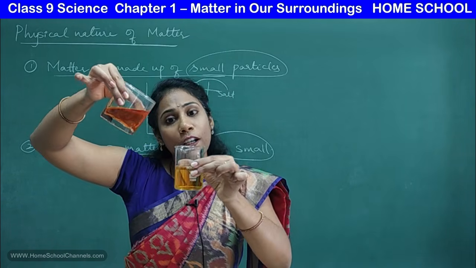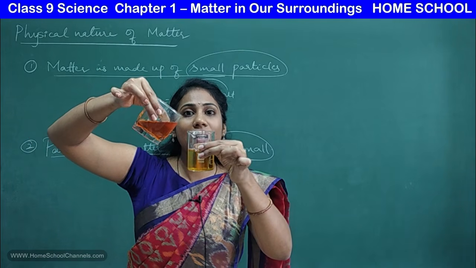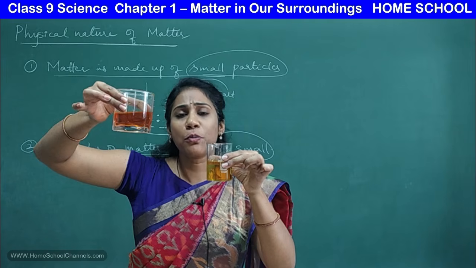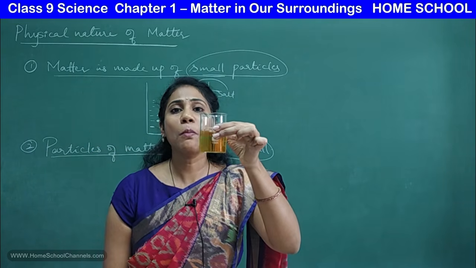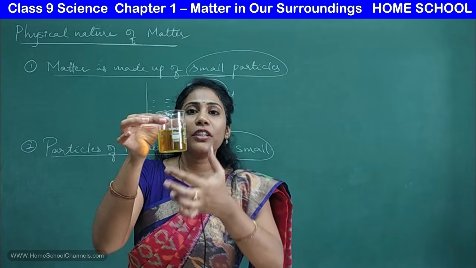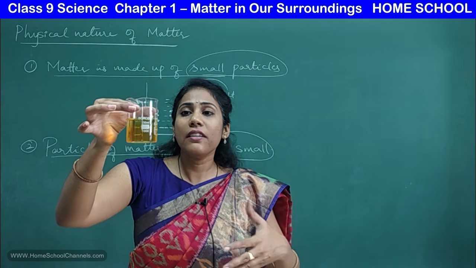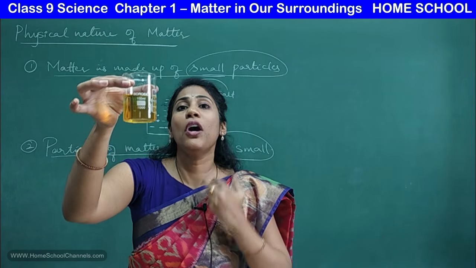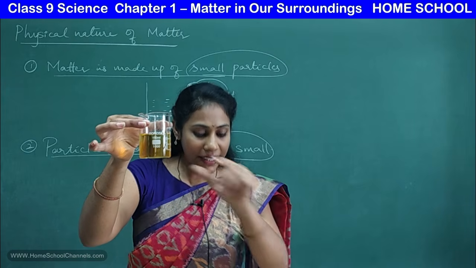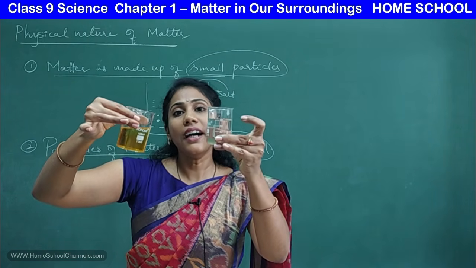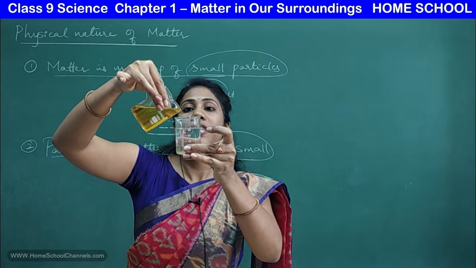And when I added a very little of the solution to the second beaker, that means there are millions of small particles. Some small particles are enough to make the entire solution orange. Now very few small particles are there in this, right? And now again this solution I will add to the third beaker with pure water. You see?